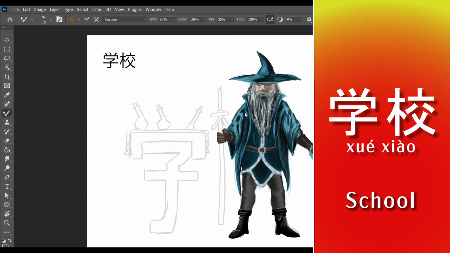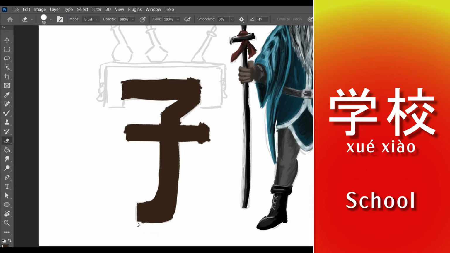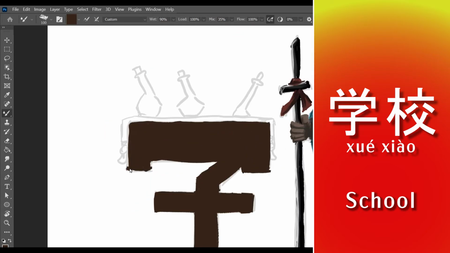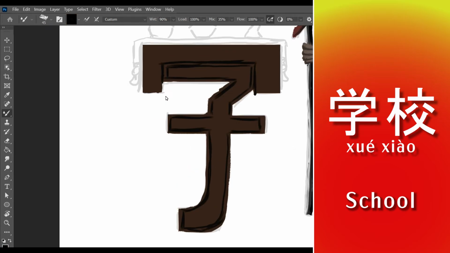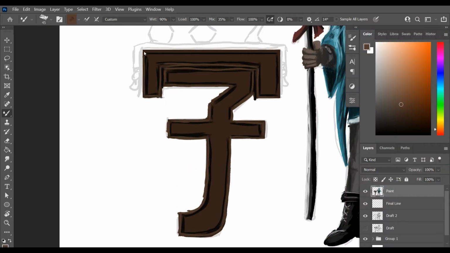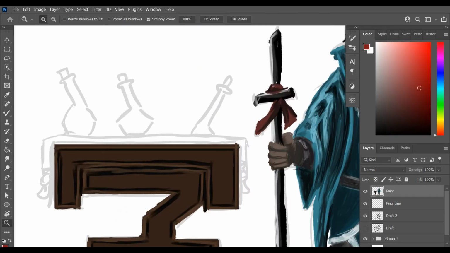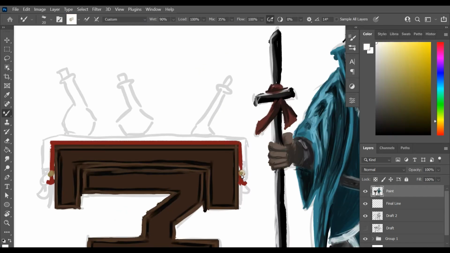Just kind of decided it would be a wood stick with some ribbon tied around it. And then this table here, again, I probably could have been more creative with the table. I just copied the shape right over and decided it would be a wood table that was uniquely shaped. Could be like a rune or some interesting symbol. I actually don't know what this means by itself in Chinese.